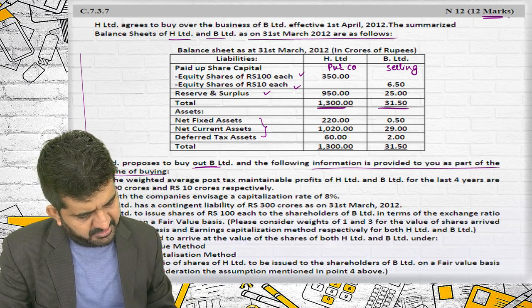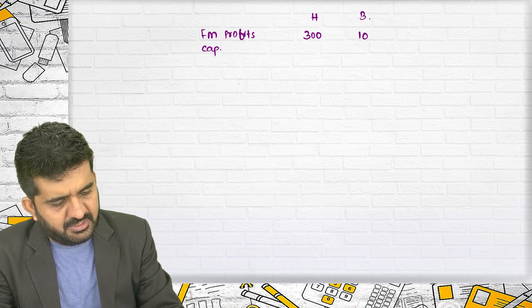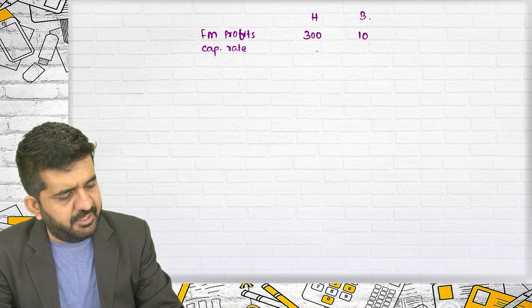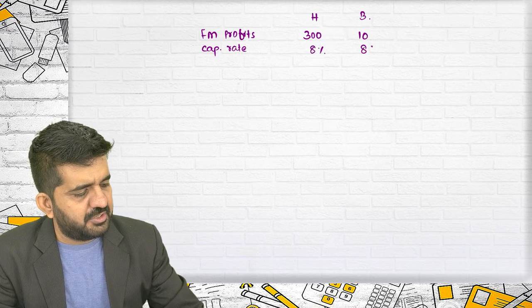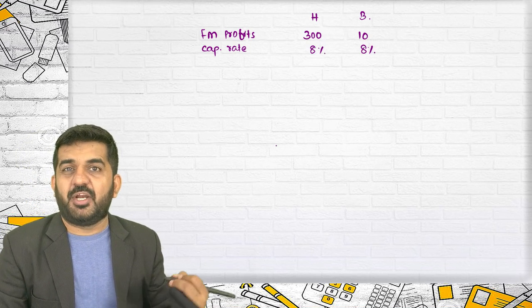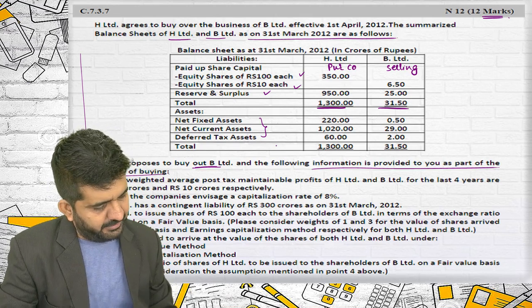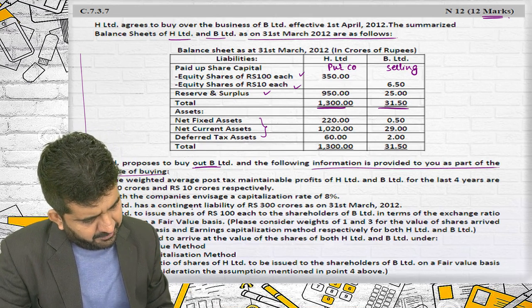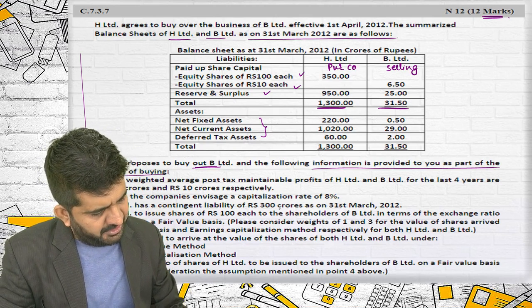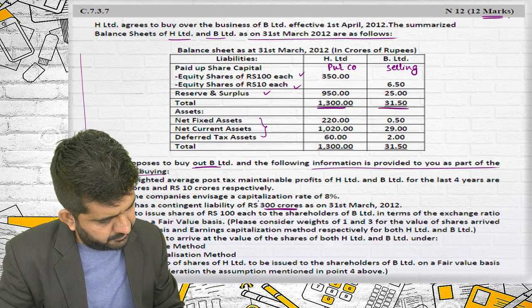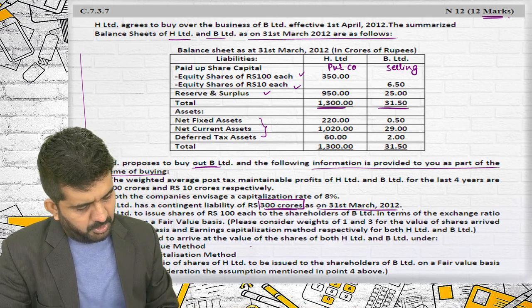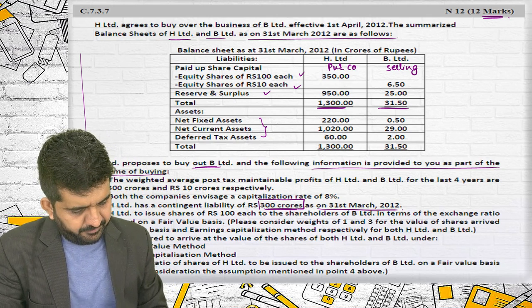Both the companies envisage a capitalization rate of 8%. There is a capitalization rate, which is 8%. I'll tell you what this means and how to find the value of the company based upon the capitalization method. H Limited has a contingent liability of 300 crores as on 31st March 2012, which I need to consider.